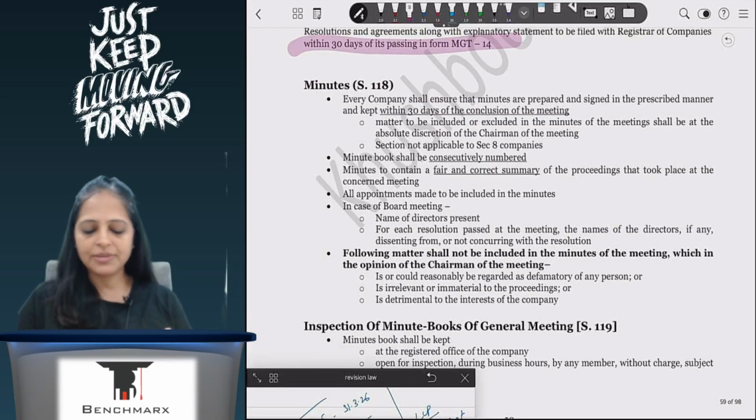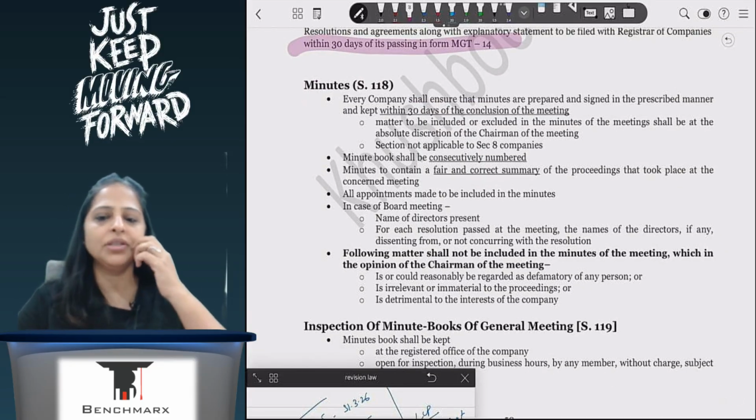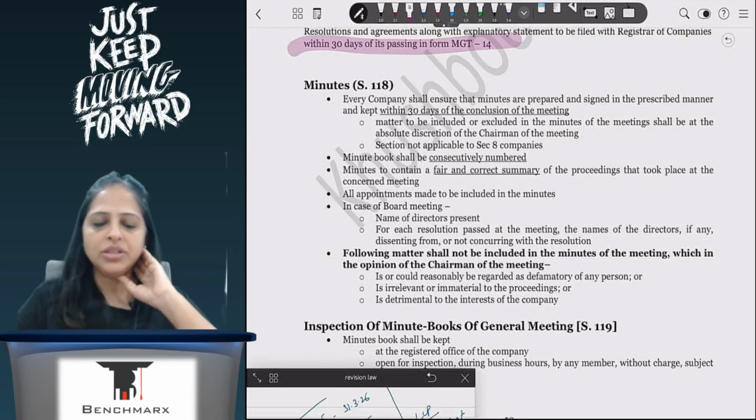Now coming to minutes. Minutes again is basically the details about what has happened at the meeting, that is to be mentioned by the chairman. So he is the person who is responsible for maintaining the minutes. He can have a secretary sitting next to him and writing, or he can record the meeting after taking approval of the members, and the minutes he will write after the meeting has ended.